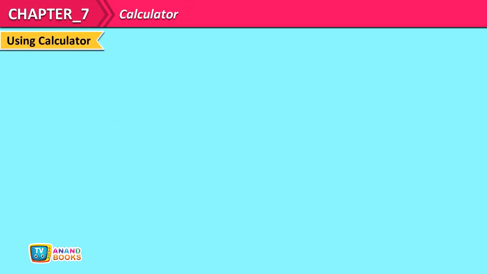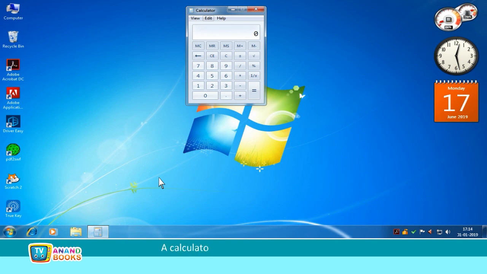Using calculator. A calculator has 10 digits from 0 to 9. The plus key is used for addition. The minus key is used for subtraction. The asterisk key is used for multiplication. The / key is used for division.